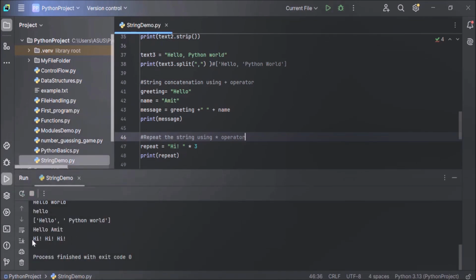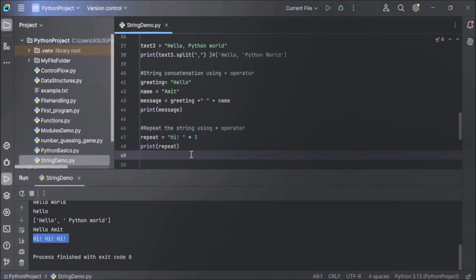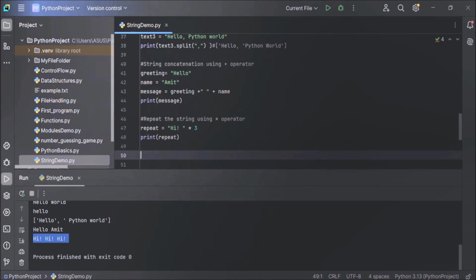You can see here in this output window, this "hi" word is repeated 3 times. So this is how you can use the asterisk operator to repeat a string. Now next is string formatting. Sometimes you need to insert variables into your string, and Python makes this super easy with f-string. This f-string method was introduced in Python 3.6, and now let's understand this with the help of an example.